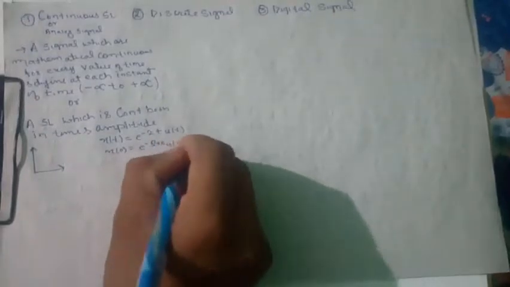Let's take x(t) equals exponential of minus 2t, this is one exponential function, times u(t). If we put the value of t at 0, what will we get? Exponential to the power 2 into 0 into u(0), that is 1, because anything to the power 0 is of course 1.